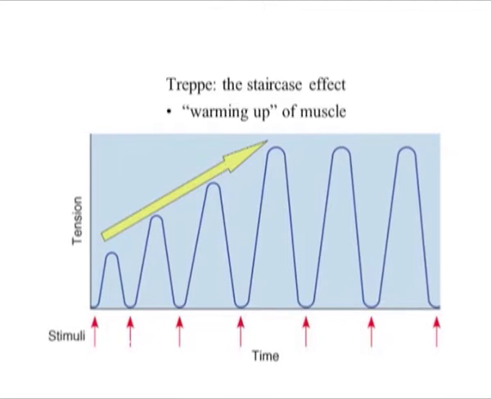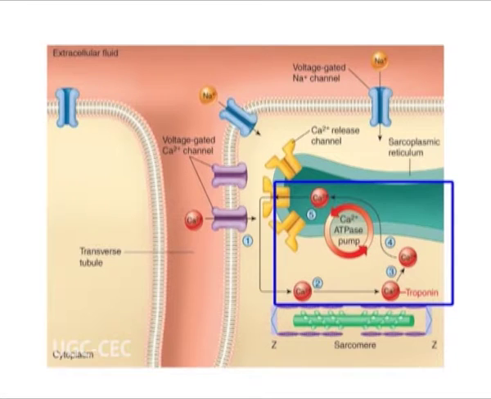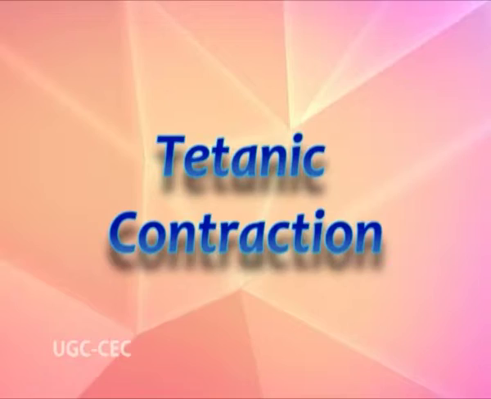Because the tension rises in stages like the steps in a staircase, this phenomenon is called treppe, a German word meaning stairs. The rise is thought to result from a gradual increase in concentration of the calcium ions in the sarcoplasm because the ion pumps in the sarcoplasmic reticulum are unable to recapture them in the time between stimulations.